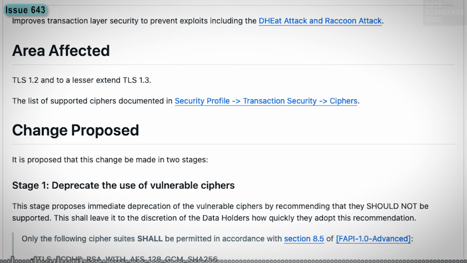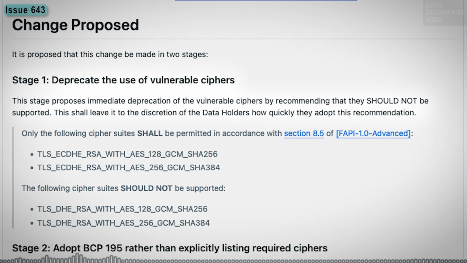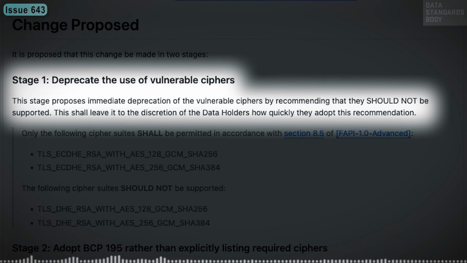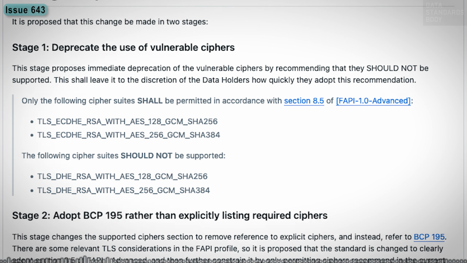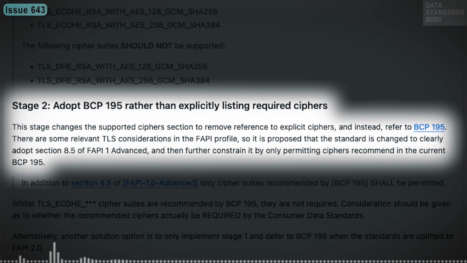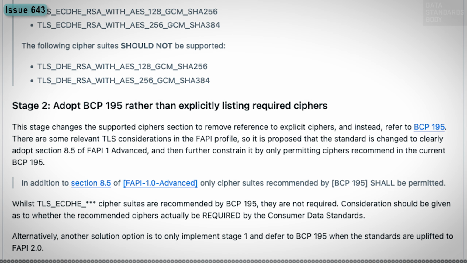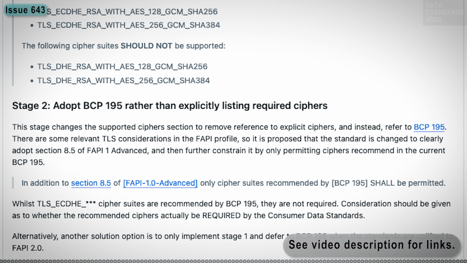The DSB proposes to Stage 1, deprecate the use of vulnerable ciphers by recommending that they should not be supported. Stage 2, adopt BCP 195 rather than explicitly listing required ciphers. Stage 1 was implemented in this release. See CDS Transaction Security Ciphers.